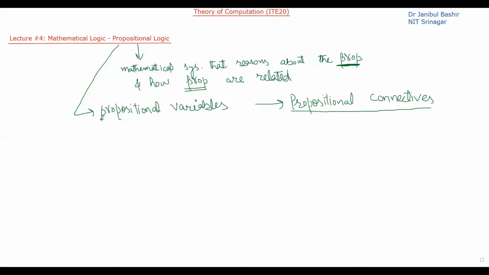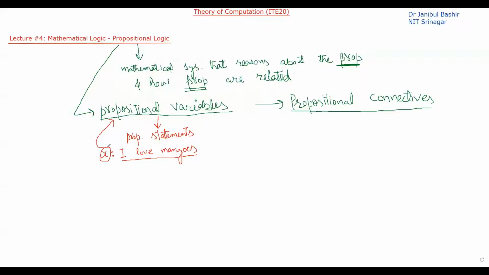So basically propositional variables are propositional statements. For example, if X is a statement which is saying, I love mangoes, this is a propositional statement, and this X is a variable that is representing this propositional statement. So we can say this X is a propositional variable.